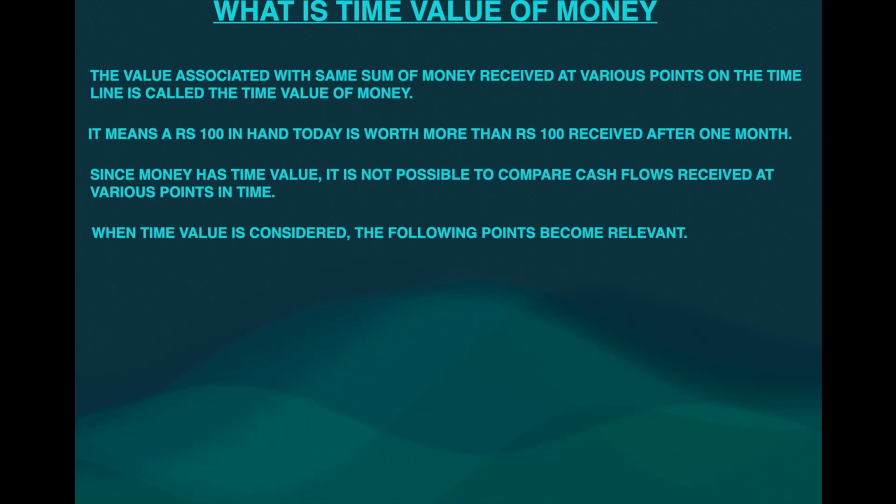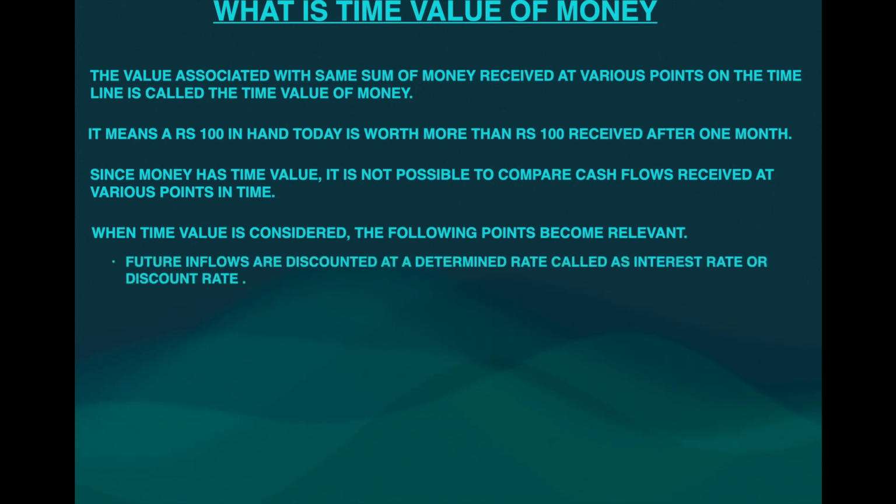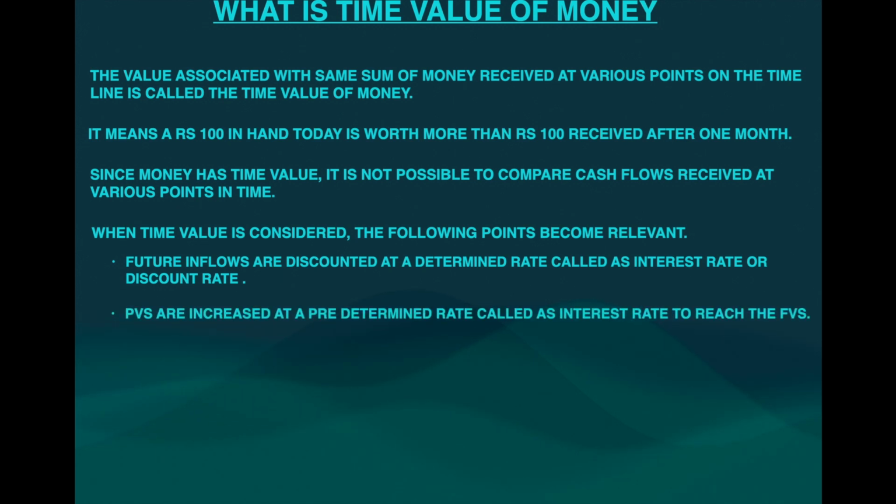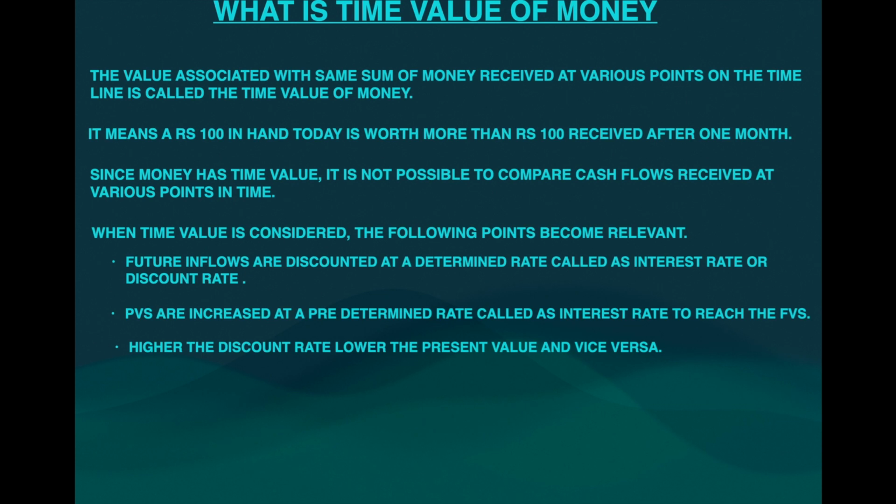When time value is considered, there are certain aspects which become very relevant for this concept. Let us see what those are. Future inflows are discounted at a determined rate called the interest rate or discount rate. We will understand this concept of discount rate very quickly. The second is present values. PVs, means present values, are increased at a predetermined rate called the interest rate to reach the future value. And the higher the discount rate, the lower the present value, and vice versa. So we will understand these principles.